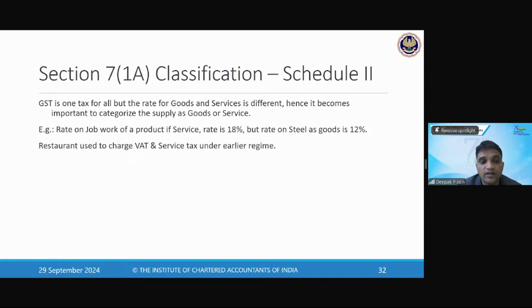Similarly, in terms of works contract, whether it's goods or services was confusing. That's why Schedule 2 has come in and it says that whether it is supply of goods or services, no more fighting. I will dictate and I will tell whether it is goods or services. ठीक है, तो शेड्यूल 2 आपको ये क्लैरिटी देता है कि ये सप्लाई ऑफ गुड्स है या सप्लाई ऑफ सर्विसेज. तो सप्लाई ऑफ सर्विस रहेगा तो आप सर्विसेज के रेट में जाएंगे, and if it is goods then you will go for the rate schedule for the goods.